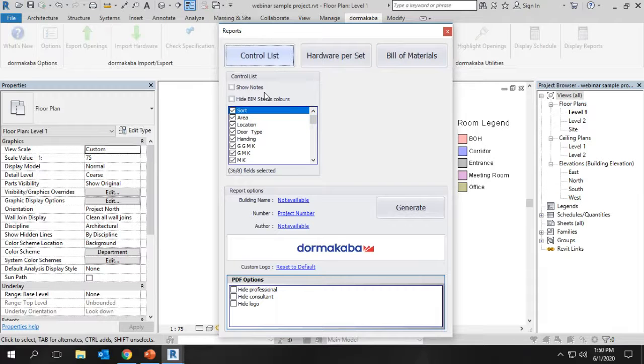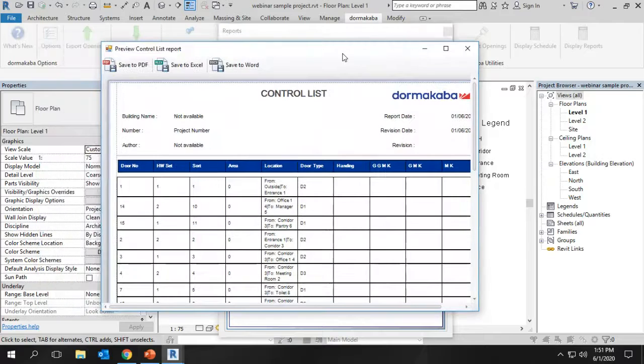And we have some options to have a customized door schedule. If you don't want a few parameters or columns, we can remove the unnecessary things. We can choose the right door schedule format and generate the door schedule. So the generated door schedule will be like this.